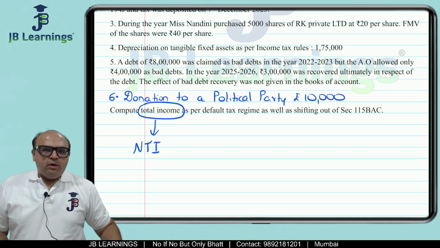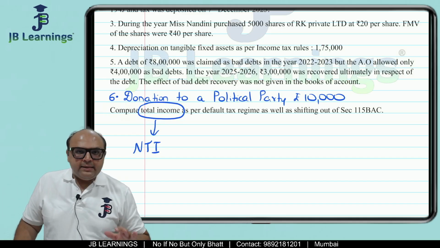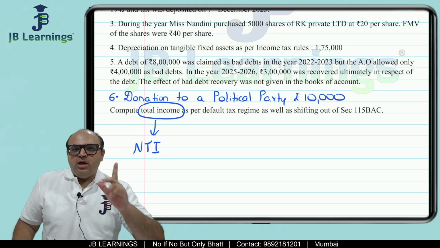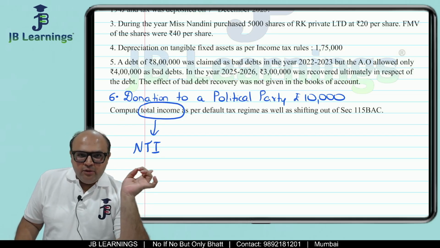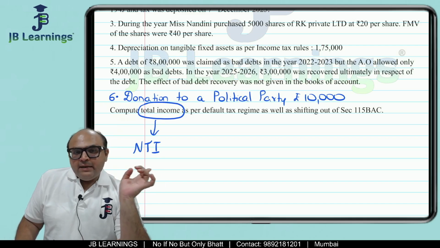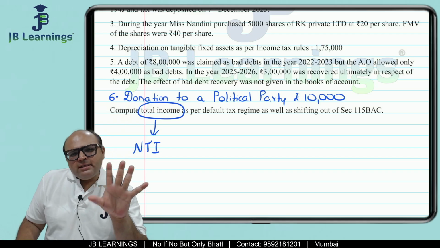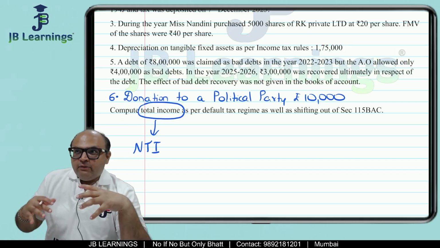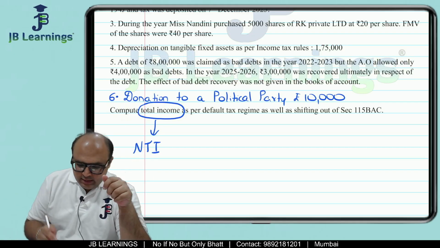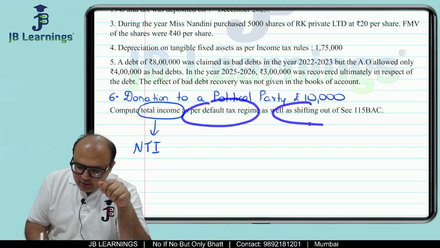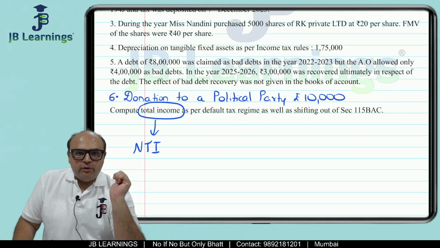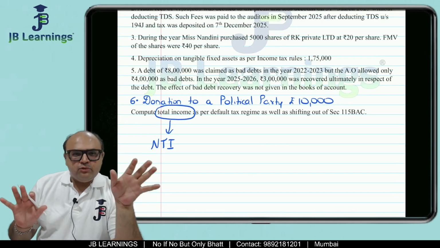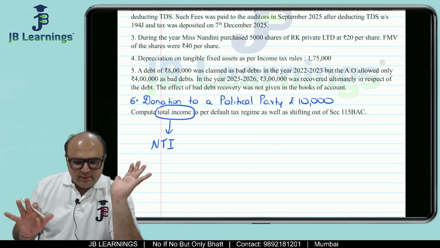So what I have done is I have selected a sum in which we are supposed to solve as per both the regimes. Friends, you must have seen my first lecture of the total income series. In that sum, I kept the sum only as per one regime. But now purposely, so that we can practice different types of sums, I have kept both the regimes, default tax regime as well as shifting out of 115BAC. So let's start everybody. Total income, so it means we are not supposed to compute tax liability in this question.